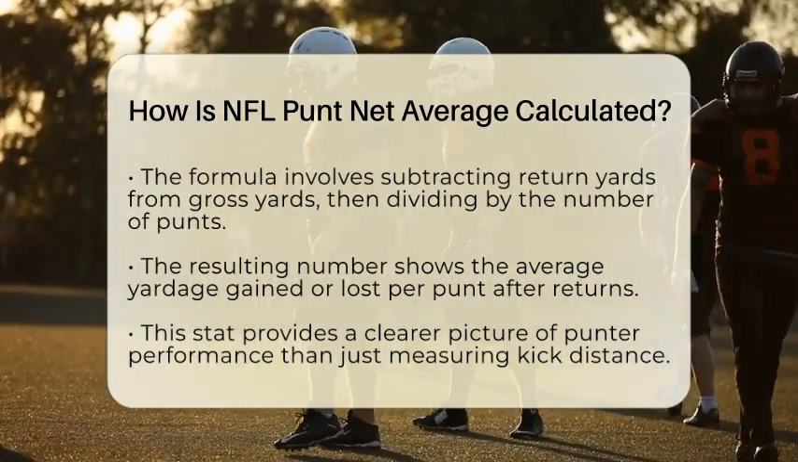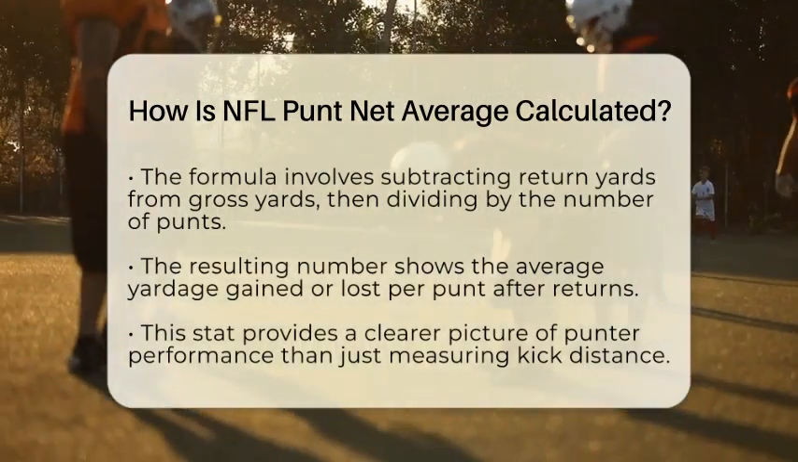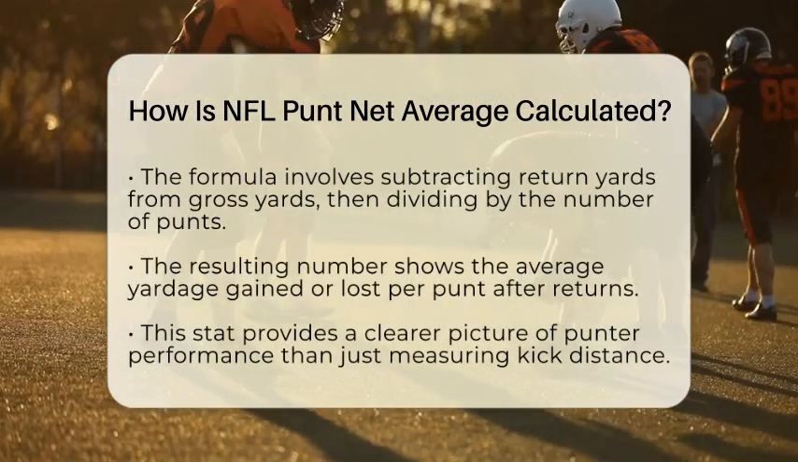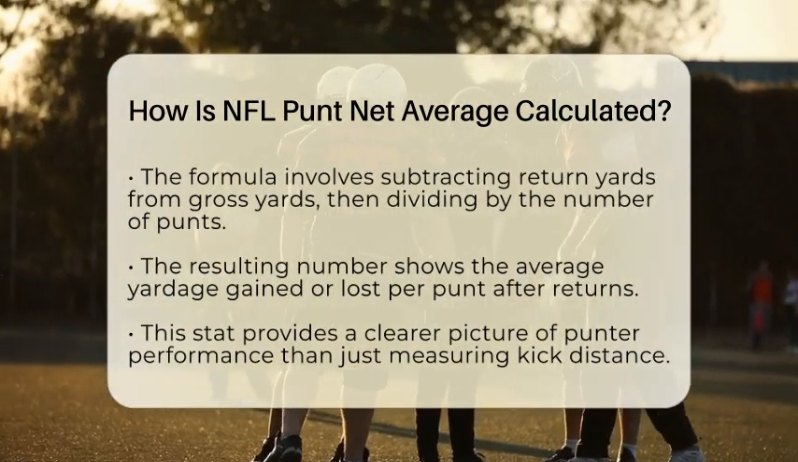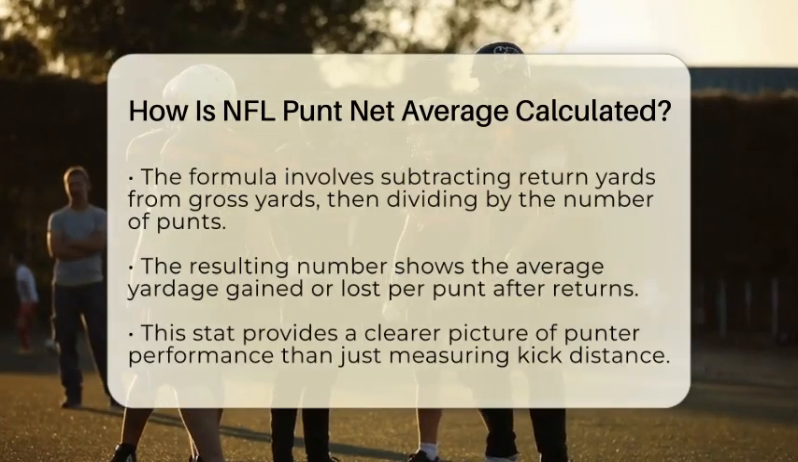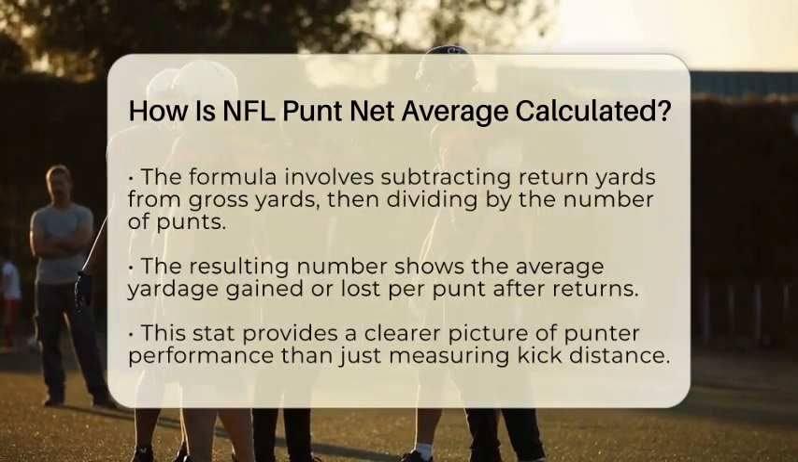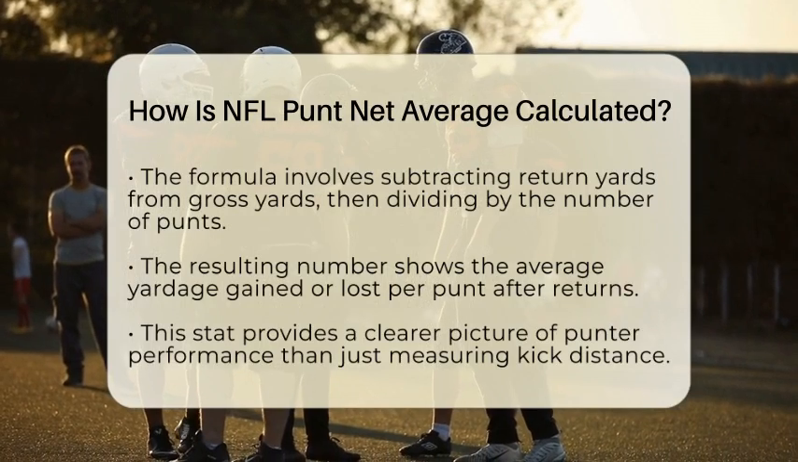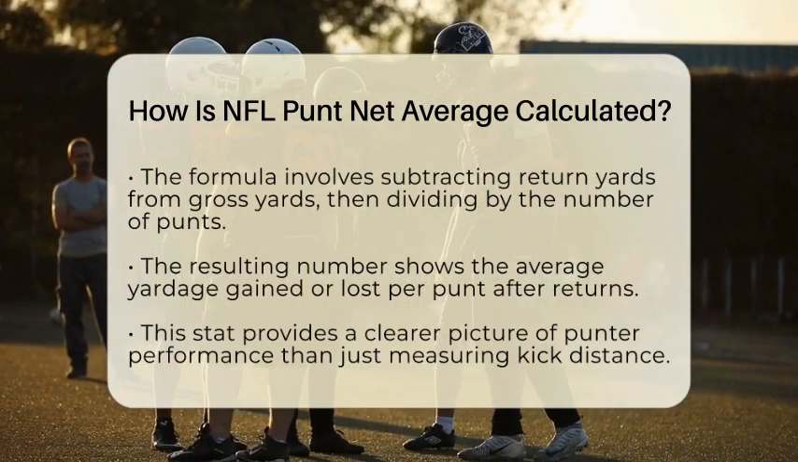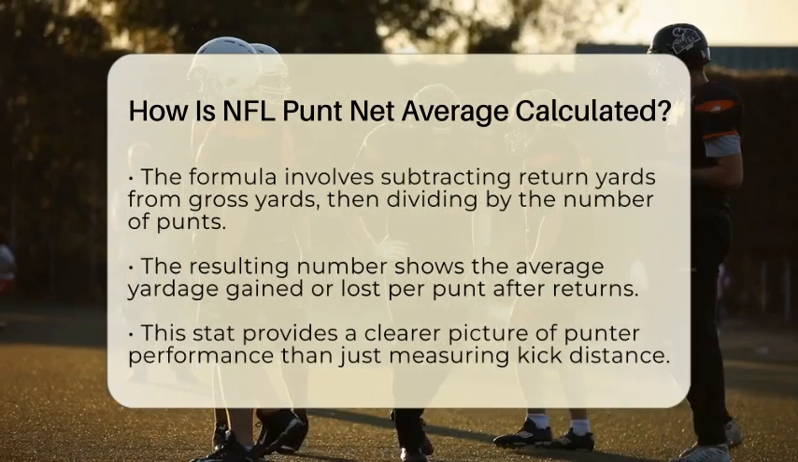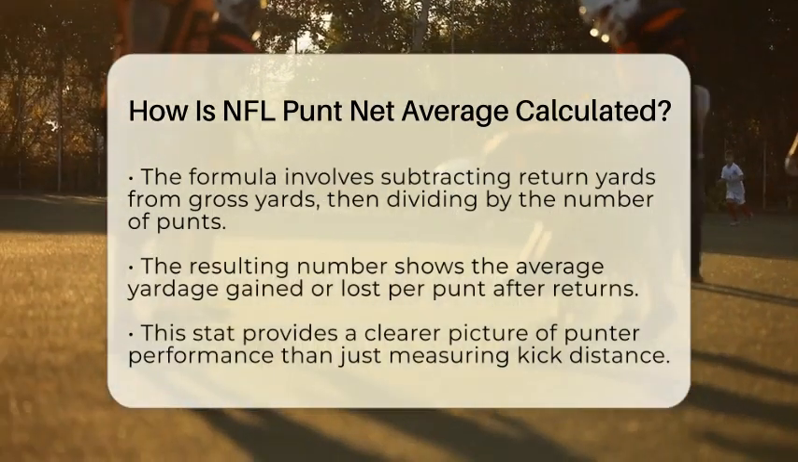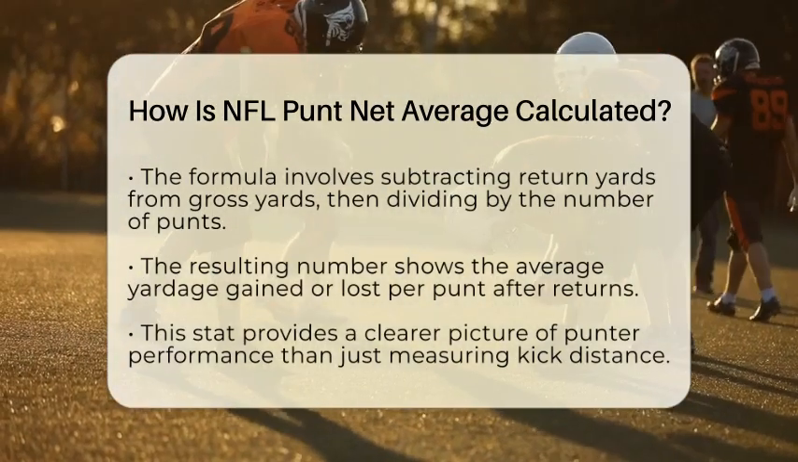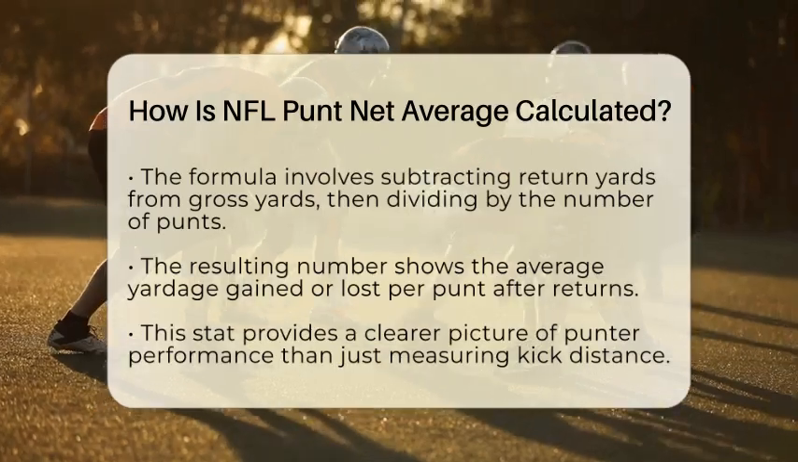Once you have those two numbers, you do a little math. You take the gross punt yards and subtract the return yards. Then, you divide that result by the total number of punts. The formula looks like this. Net punt average equals the difference between gross punt yards and return yards divided by the number of punts. This calculation gives a more accurate picture of how much yardage the team actually gains or loses from each punt